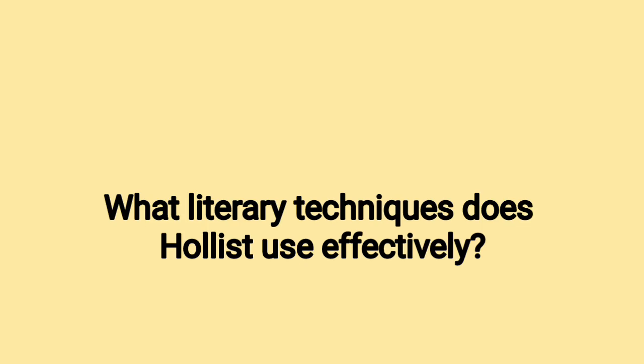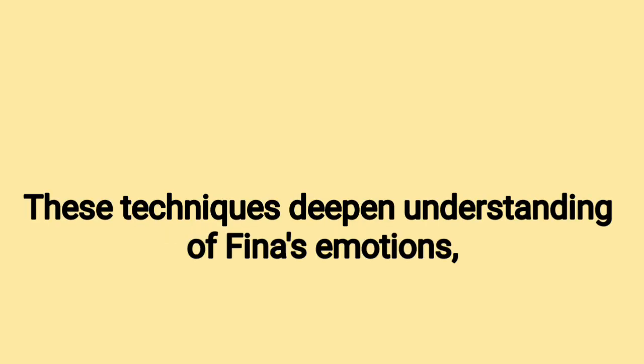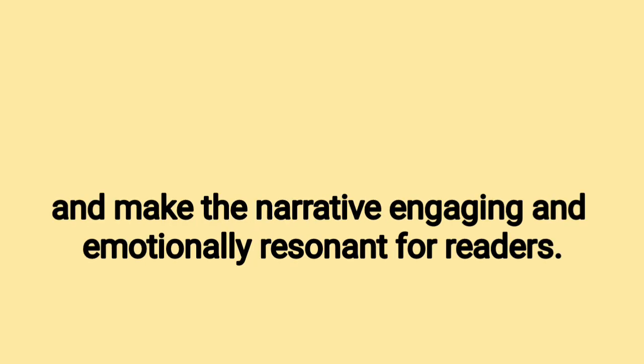49. What literary techniques does Hollist use effectively? Answer: Hollist uses symbolism, flashbacks, imagery, and contrast. These techniques deepen understanding of Fina's emotions, reveal social conflicts, and make the narrative engaging and emotionally resonant for readers.